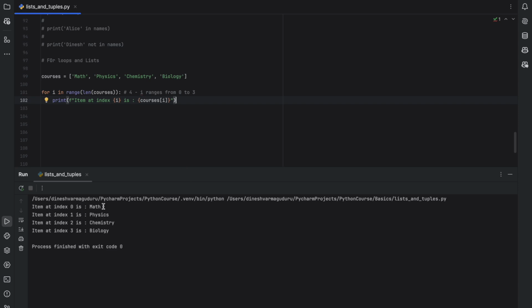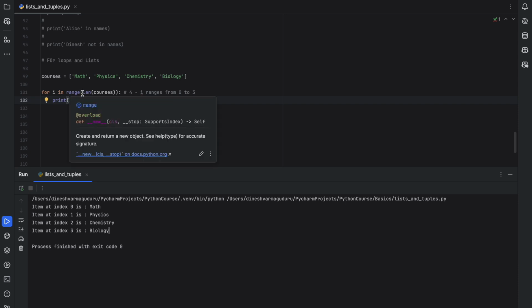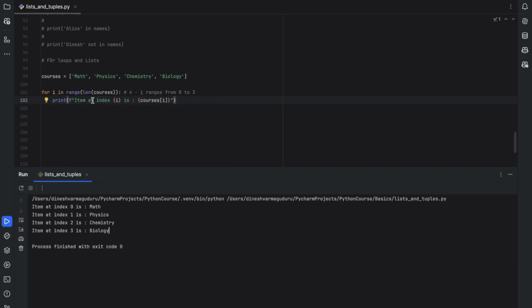So you see that the item at index 0 is math, 1 is physics, 2 is chemistry, and 3 is biology. So this is how lists are used in combination with a for loop. And using this range function is handy because the code in the loop can access the index as well.